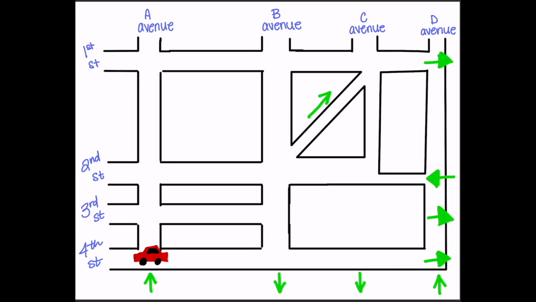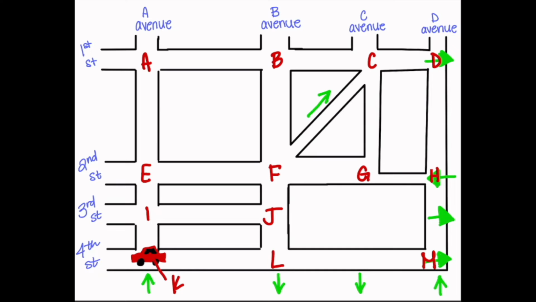Okay, so now we're going to label each of the intersections. We're going to say that this is going to be intersection A, B, C, D, E, F, G, H, I, J, K, L, and M. So where we want to start is at intersection K. And now we're going to label our nodes, and we're going to create a node for each of the intersections.